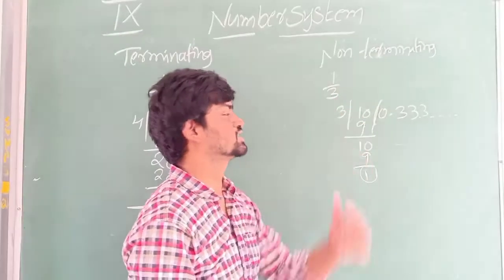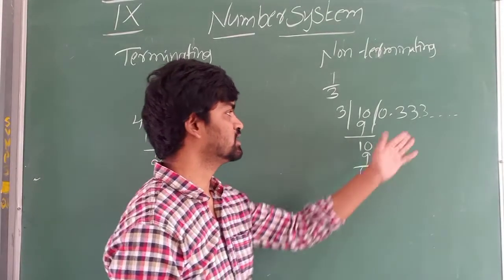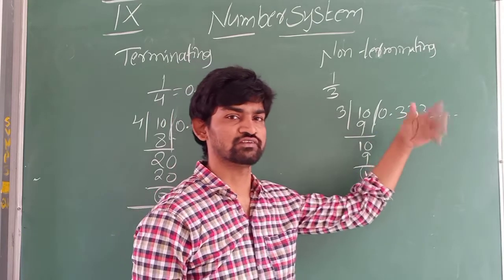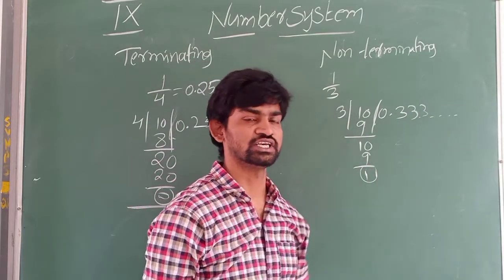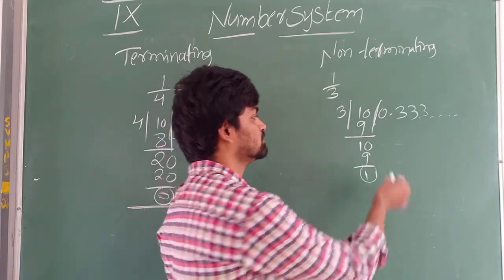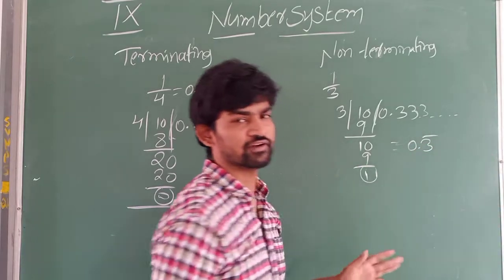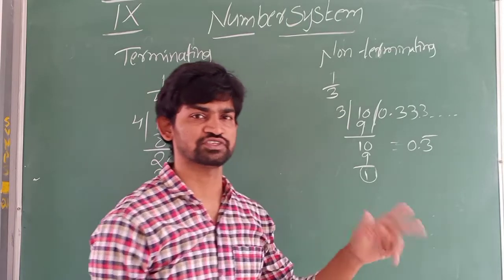This type of rational number is called a non-terminating rational number. Here the decimal expansion will not end. It continues and repeats, either 1 decimal, or 2 decimals, or 3 decimals. Here only 1 decimal is repeating, that is 0.3 bar. If you divide 1 by 7, you will have 5 or 6 decimal digits which will continue to repeat.